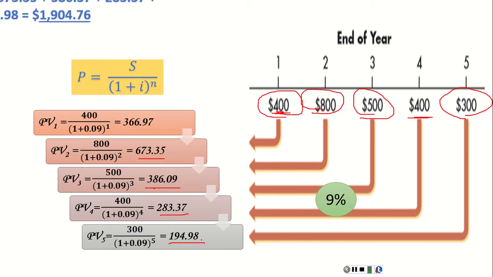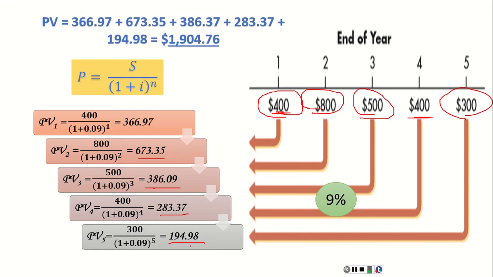So we can sum up all present values to get a total present value of $1,904.